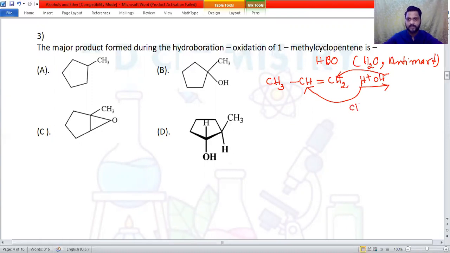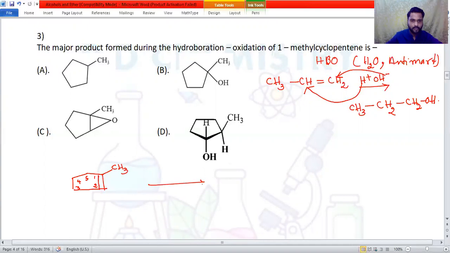So we'll get CH3 single bond CH2, then CH2OH, based on this. Now let me draw the structure of 1-methylcyclopentene. Let me draw cyclopentane. This is a cyclopentane, and this is a cyclopentene. Let me number it: carbon number 1, 2, 3, 4, 5. And a methyl group is there on carbon number 1, CH3.